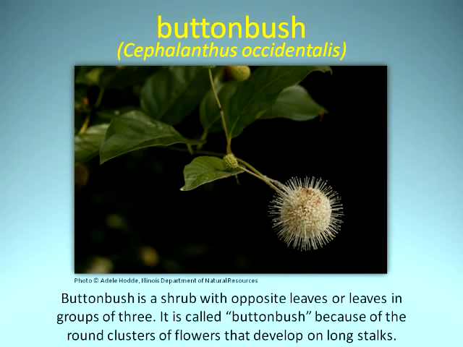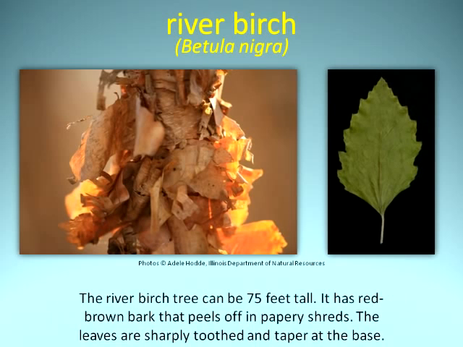It's called buttonbush because of the round clusters of flowers that develop on long stalks. The river birch tree can be 75 feet tall. It has red-brown bark that peels off in papery shreds. The leaves are sharply toothed and taper at the base.